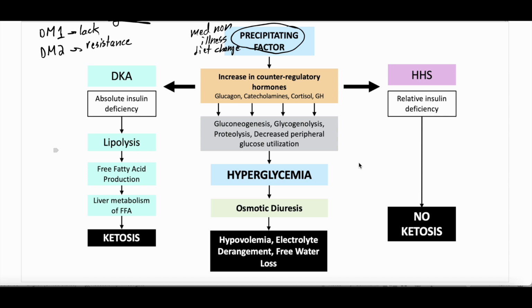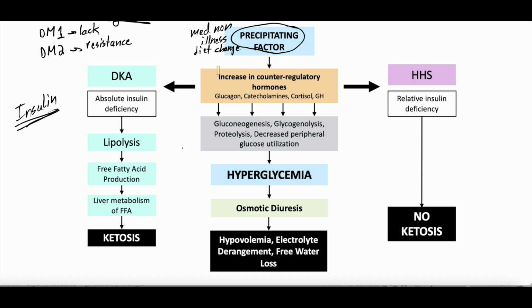So when there's a precipitating factor, such as medication non-compliance, we're not taking our insulin, our body with diabetes starts to act as if it is not having enough glucose in the body, right? Because insulin is really the driving signaler. So without insulin, let's say that's our precipitating factor, our body goes, wait, we don't have any glucose in our body. And that's not true, right? You have glucose in your body. You just don't have insulin to signal to your body that you have glucose.